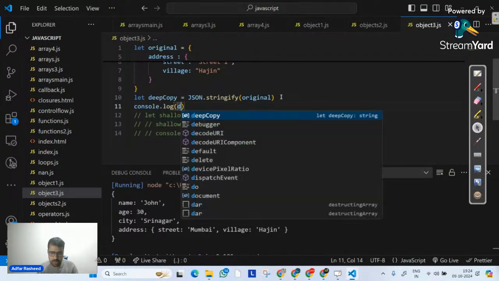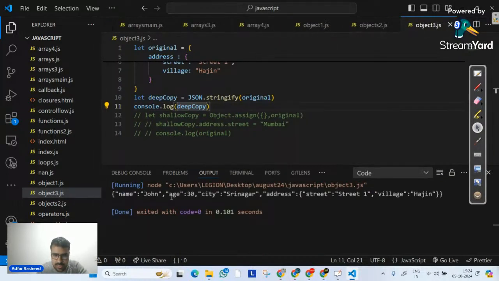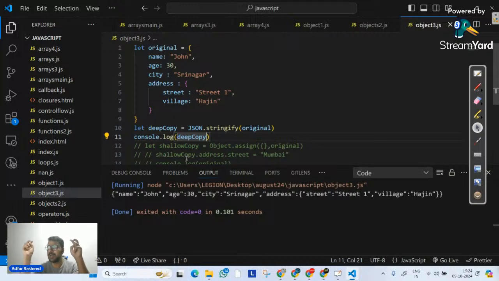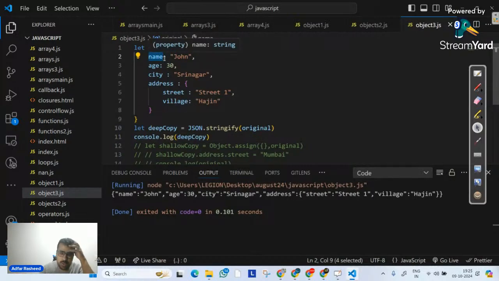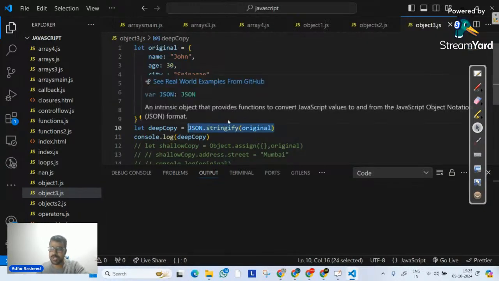And if I try to console.log my deep copy, let's see what the output is going to be. So now if I simply execute it, you can clearly see the difference. At least at this point of time, understand the difference between a normal object and a JSON object. You can see a normal object has keys without double quotes, but a JSON object has double quotes on every key. At this point of time, just remember that. Later on in another class, maybe after DOM, we will discuss JSON. But you might ask a question, no sir, this is not the answer. Why? Because we wanted the object to be deep copied, and we don't want a proper JSON object there.